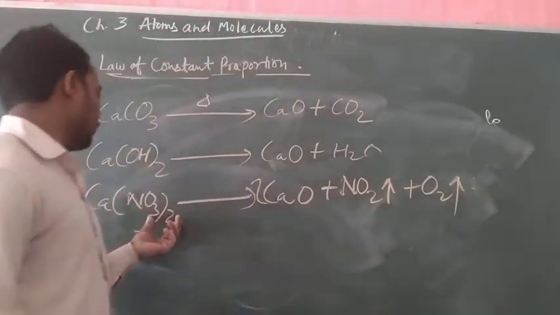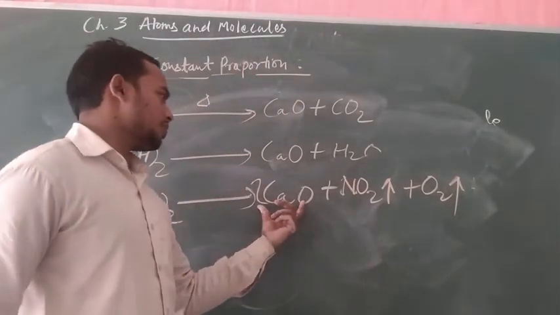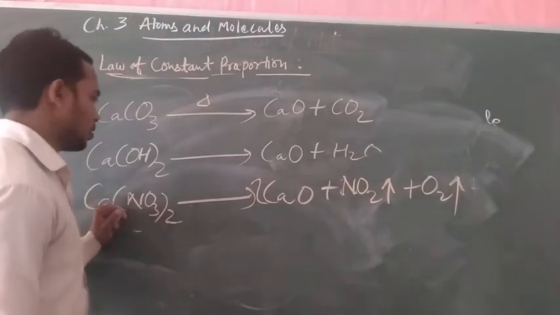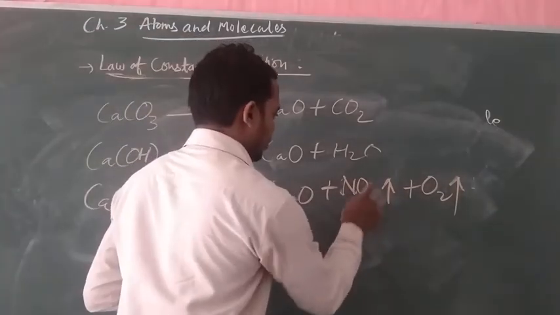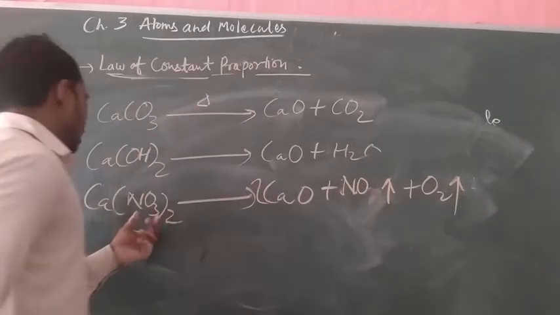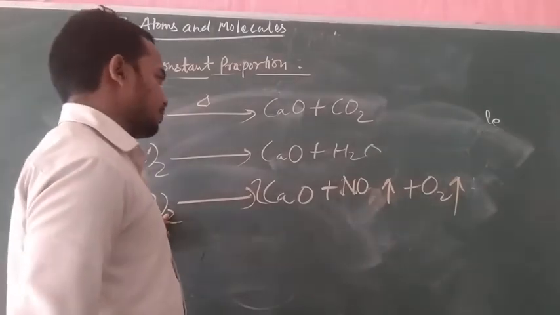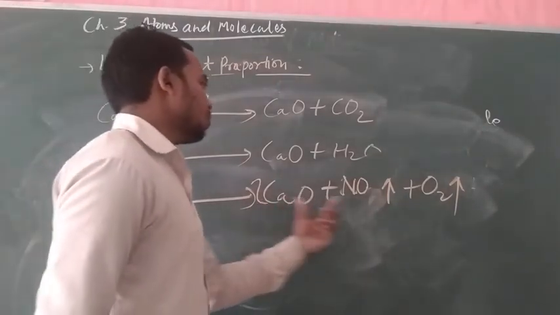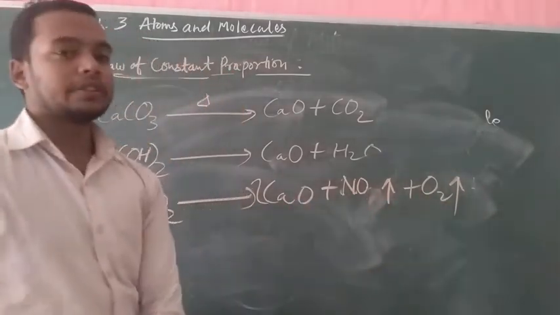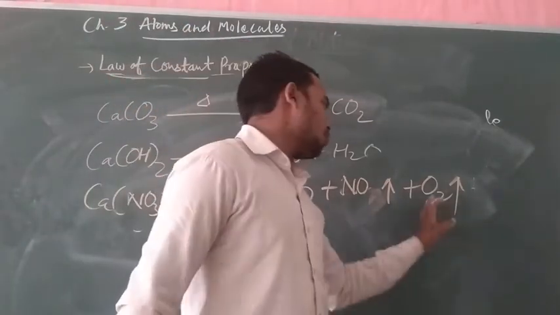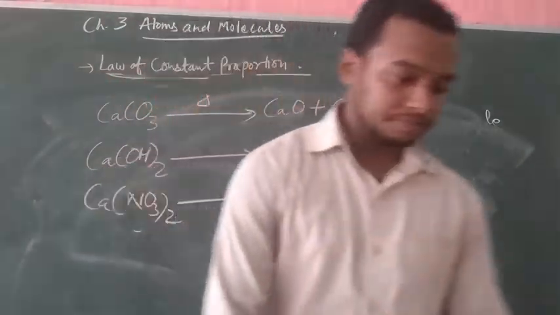So here is our 5 oxygen. Here is a 2, here is a 2, 4, and this is 1. Nitrogen monoxide and oxygen will be released.